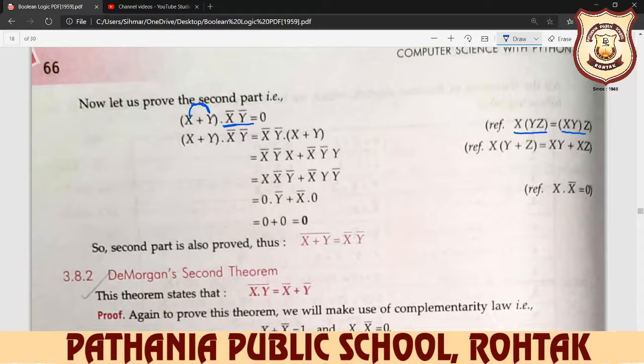First you write down in a simple way x plus y, x complement y complement is equal to, now you multiply this xy with x plus y. So you first write down x complement y complement multiply x plus y. So no difference here. You write down x multiply yz, xy and z. In the same way we first write down the xy then multiply x plus y. Now you multiply with x.